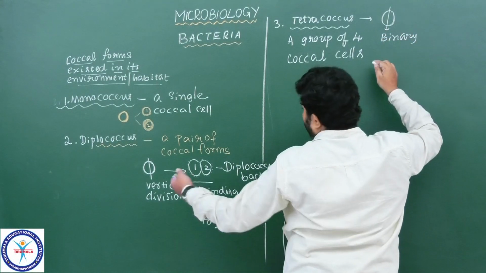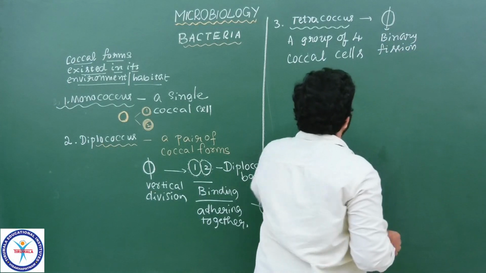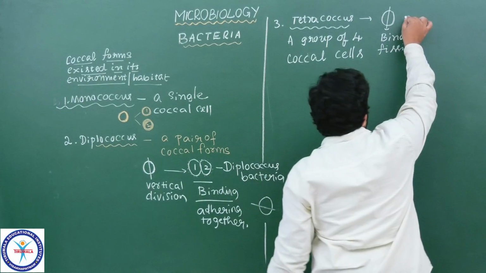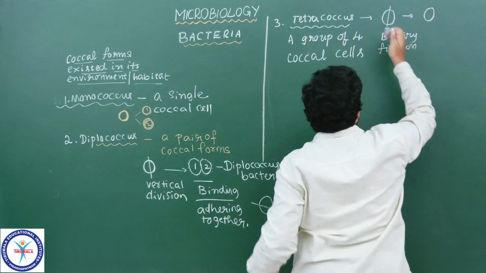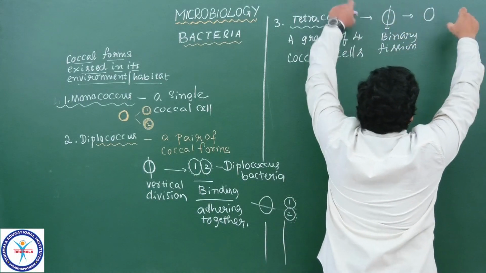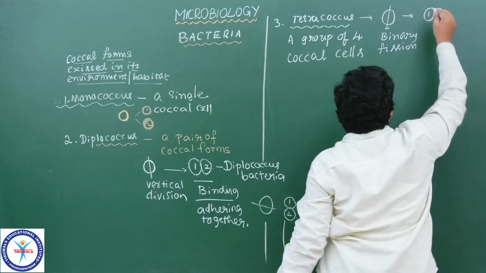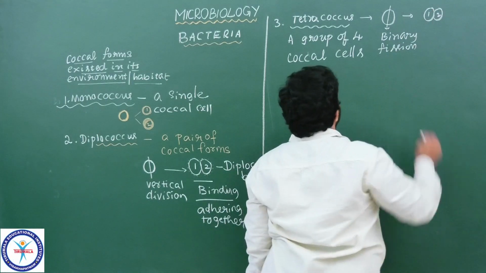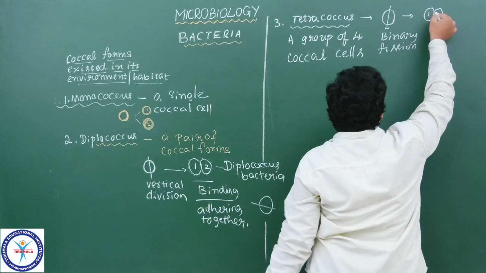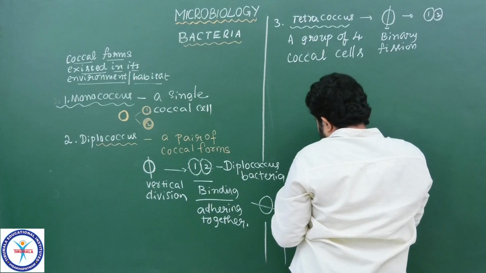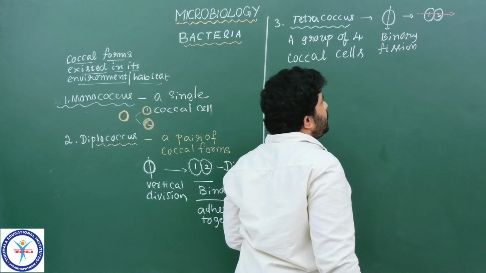Binary fission, what we have seen here. If binary fission is occurring in this direction, what happens? In the first step, it divides into two cells like this. Please remember, this is cell 1, this is cell 2. Side by side, two cells are produced here. In tetracoccus, most forms appear this way. After that, these two are going to divide in the transverse, or horizontal, direction.